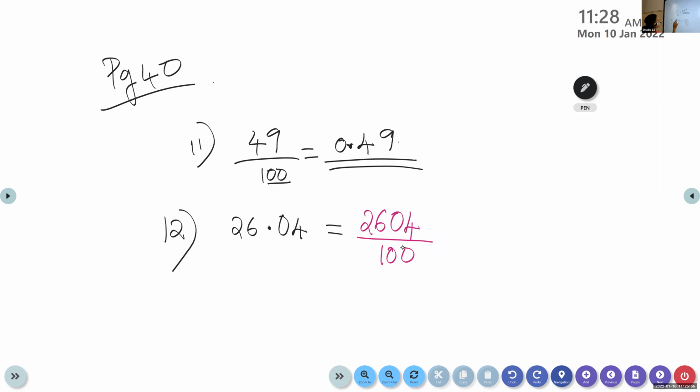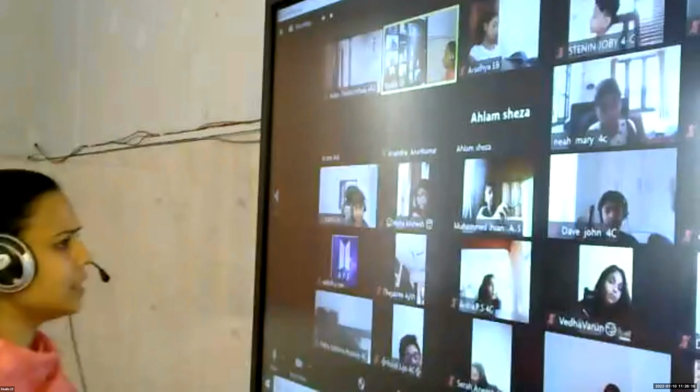The next step is you have to count the number of digits after the decimal point. 1, 2. 2 digits are there. That is 2 decimal places. So we have 2 zeros in the denominator. Is that clear? Did you get the answer? Yes, ma'am. So the denominator is 100.